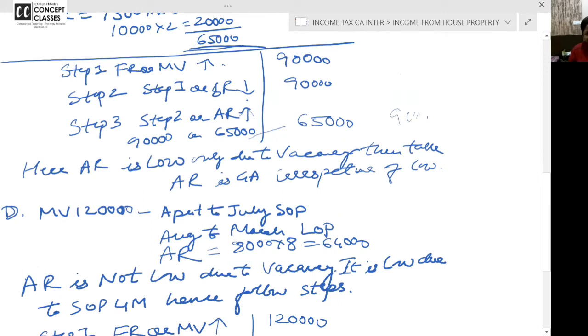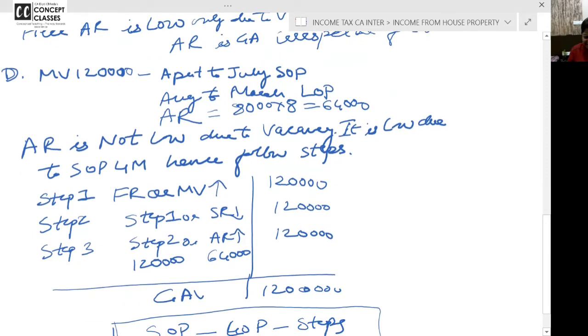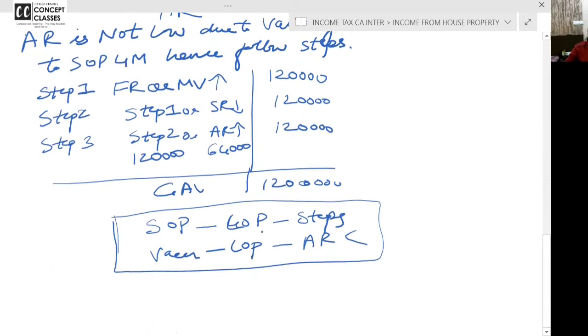Vacancy is, say, we have given it on rent and a 2 lakh board, the property is not occupied. Here actual rent is 64,000 because for 4 months the property was self-occupied. Krishna was himself staying in the property. Then he purchased another bungalow and he started letting out. So once again, self-occupied and let out, no emotions. Follow the steps. Vacant and let out, emotion. Ma'am, third step, usually we take whichever is higher. But if actual rent is low because of vacancy, take actual rent as the GAV.